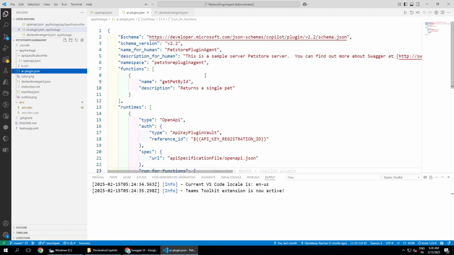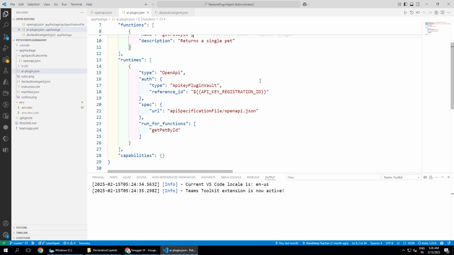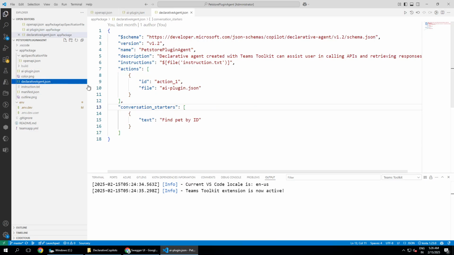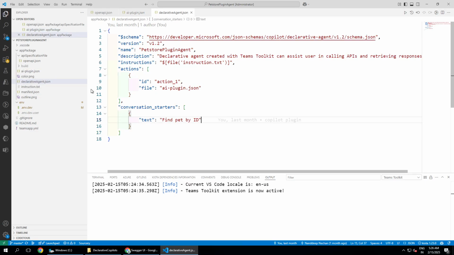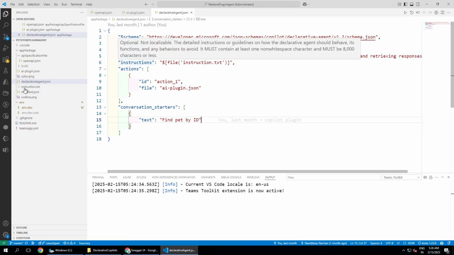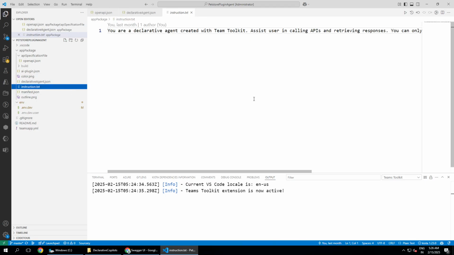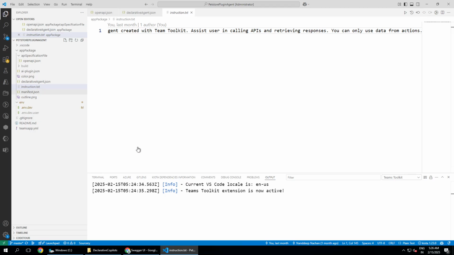The other thing we have is the AI plugin JSON, which mentions that it is referencing this OpenAPI JSON file, and again there are certain functions. Again, we have this declarative agent, wherein we are taking a reference of all the files. And lastly, we have the instruction txt file. All right, so this is the only information that we have got.